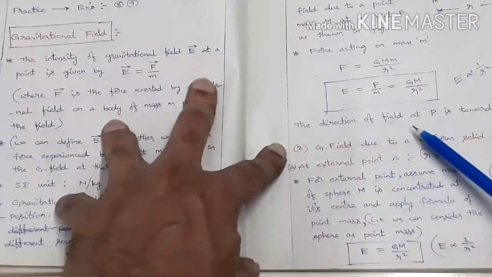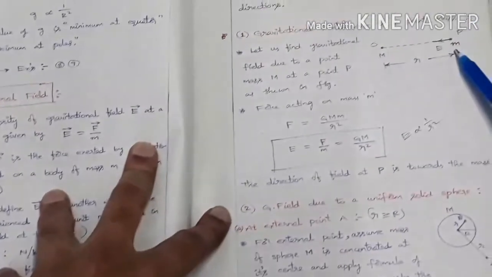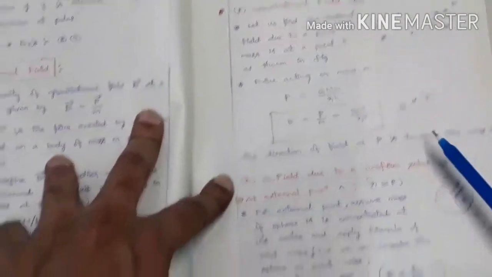Here, the direction of field intensity at point P is in which direction? It is towards capital M, in this direction. It is towards capital M in this direction. Okay, next one.